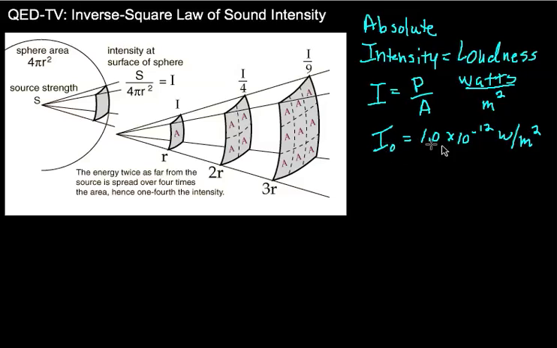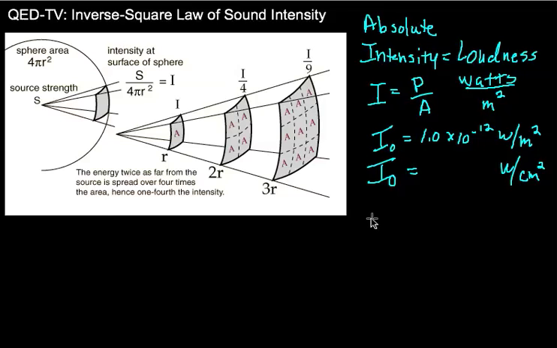And this right here is called the threshold of hearing. Basically the lowest amount of power per square meter that you could possibly hear. Now, sometimes we use these units, but sometimes we use watts per square centimeter. So what would the threshold of hearing be in watts per square centimeter? And you might want to memorize both of these, because for the next video, sometimes we use either one of them.